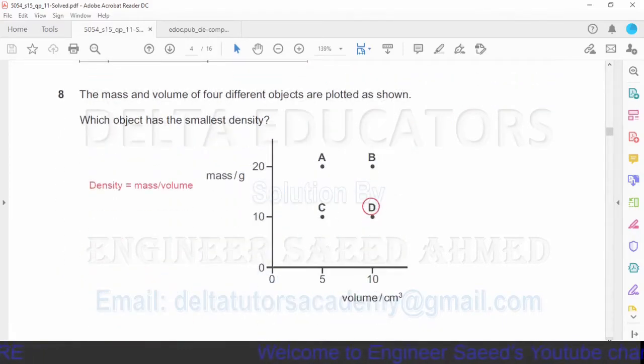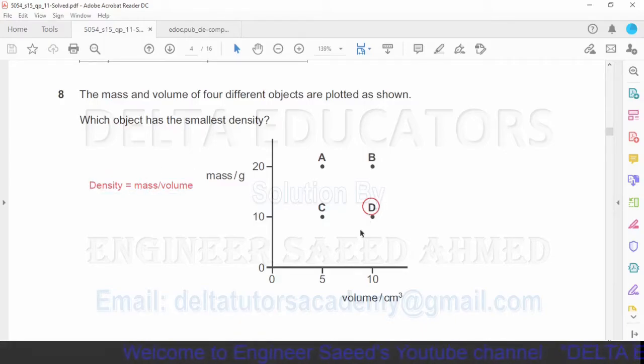Question number 8. The mass and volume of four different objects are plotted as shown. Which object has the smallest density? Okay, density is defined as mass over volume. Here it is asked for the smallest density. Smallest density will be when the volume is maximum and the mass is minimum.